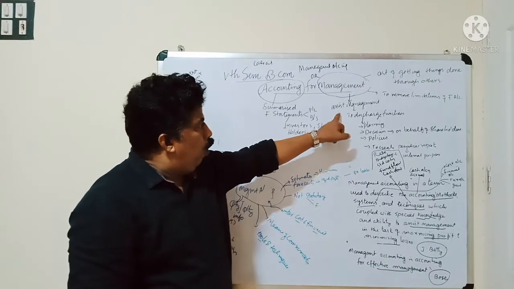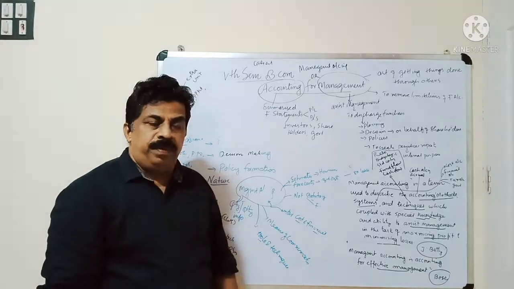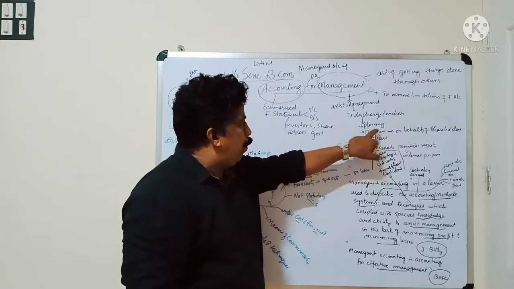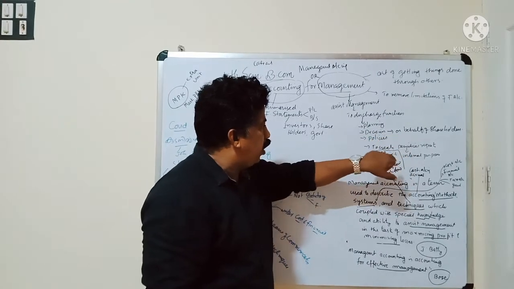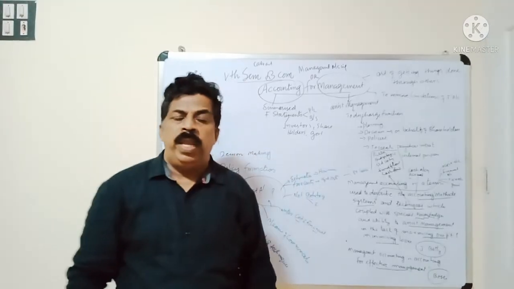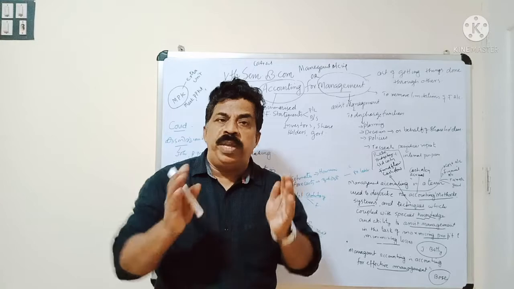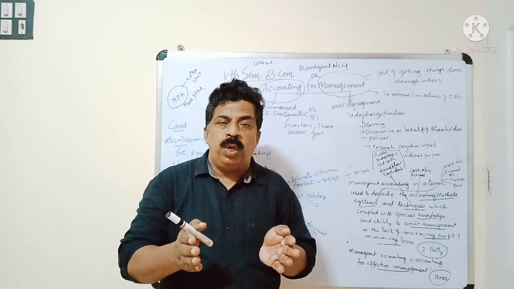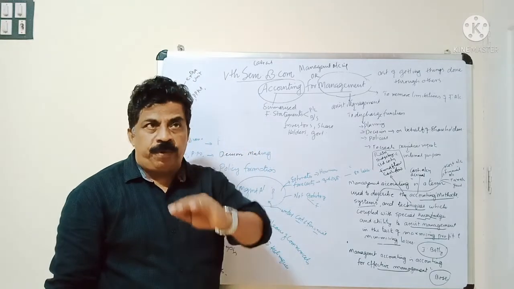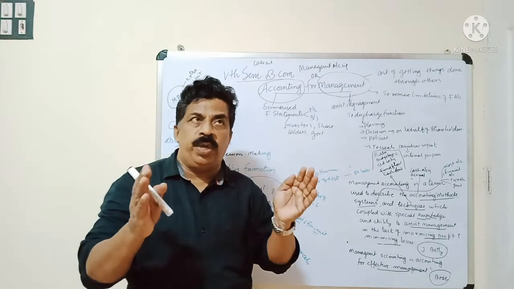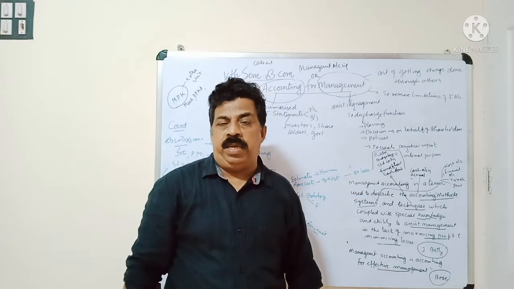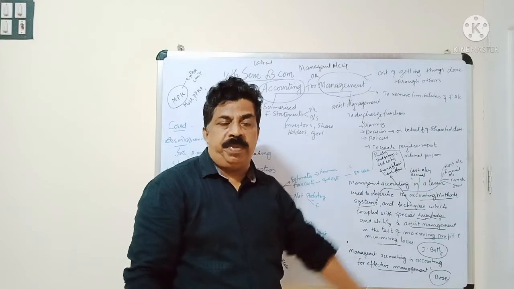When we are assisting the management, it has to discharge functions: planning, decisions on behalf of shareholders, policies, and creating periodical reports. In management accounting, periodic reports are very important because they are prepared for internal purposes, not external purposes. From them we can understand how the business is going on and whether any corrective measures have to be taken. So periodical reports are very important in management accounting.